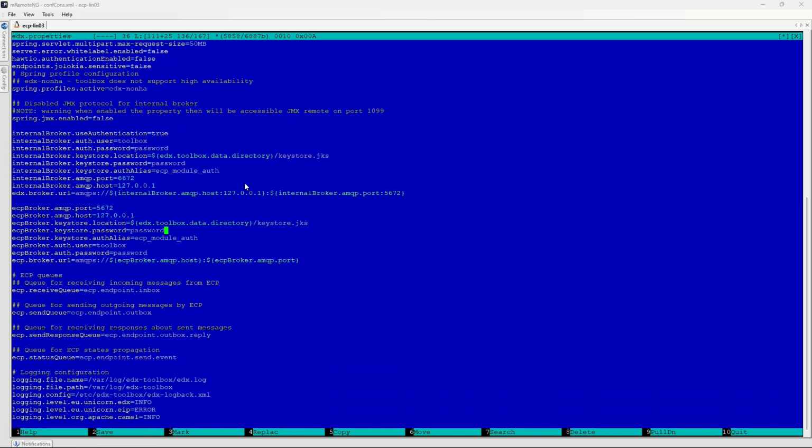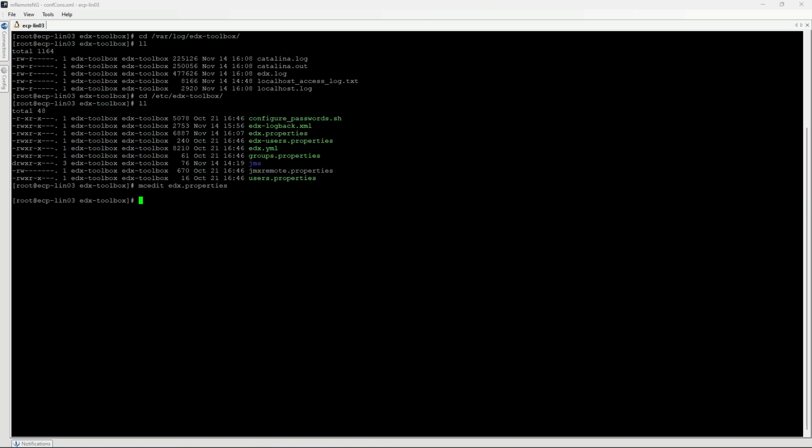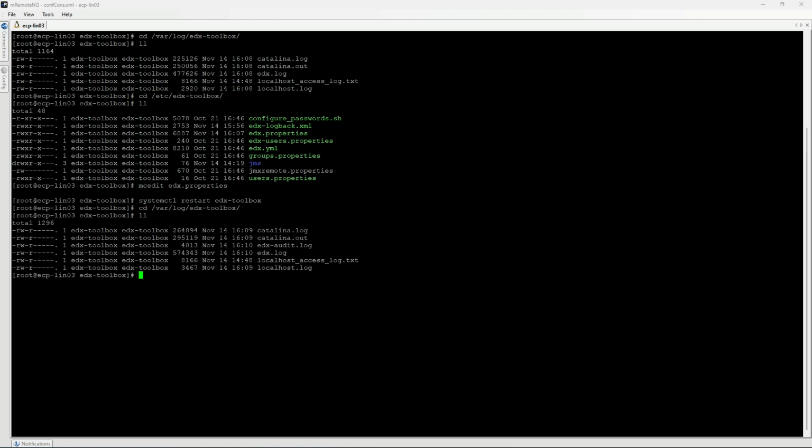To enable this separation, add EDX audit to spring.profiles.active property and restart the application. After the start of EDX Toolbox, the edxaudit.log file will be created.